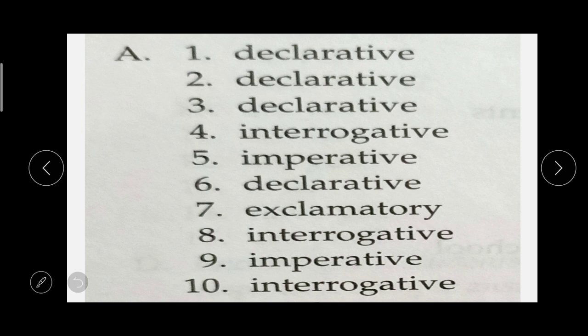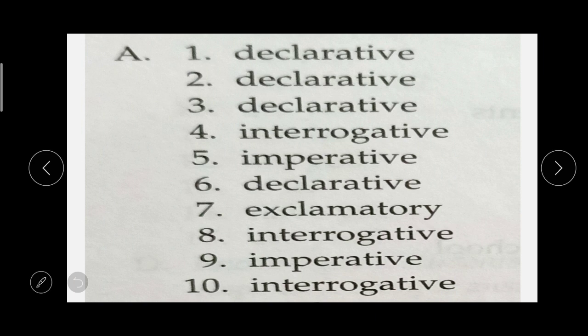It is a declarative sentence. Number 7, oh no, now I am covered in cotton. It is an exclamatory sentence. Number 8, he asked himself, how do I get the cotton off? It is an interrogative sentence.